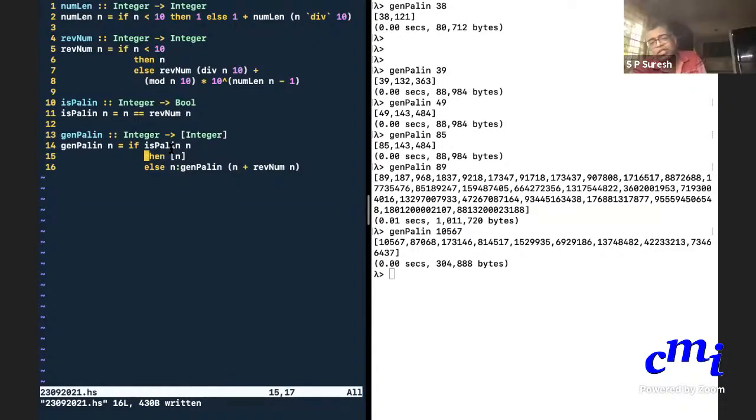Okay. So any other questions? I hope I've given you some flavor of Haskell by trying out this problem. Admittedly, I've used certain things that are not yet rigorously introduced. But I hope you get a flavor of how to do things with Haskell. Simple things. You see that the programs are reasonably concise. We'll see how to make this program, even though it is concise, the reverse of a number, it is still a little wasteful. We'll see how to make it more efficient in later classes. But I just wanted to give you a flavor of all this and how GHC and GHCI work. GHC I have not shown you.